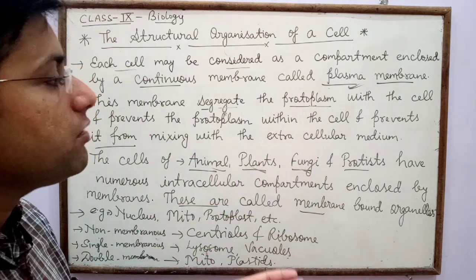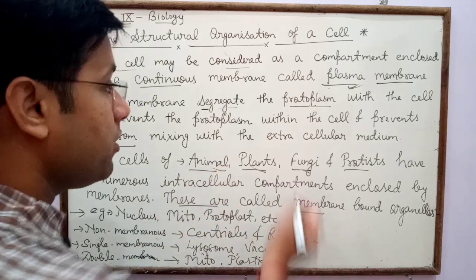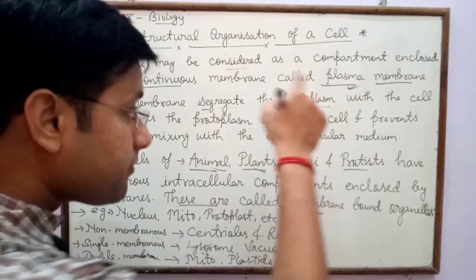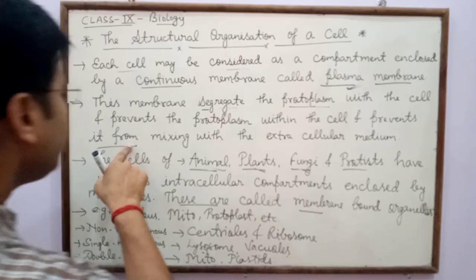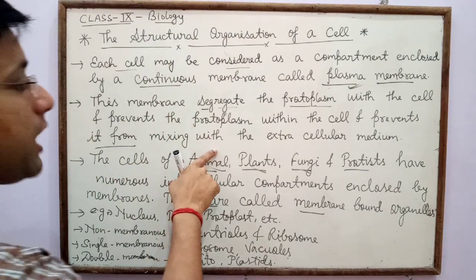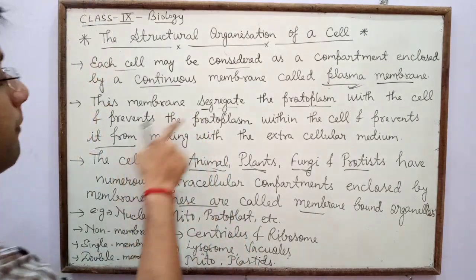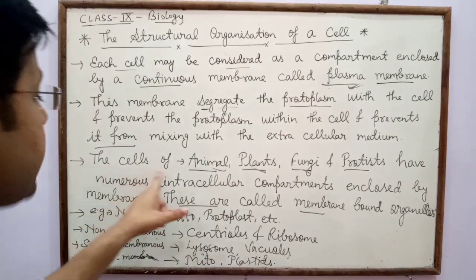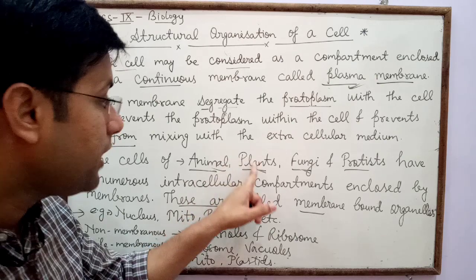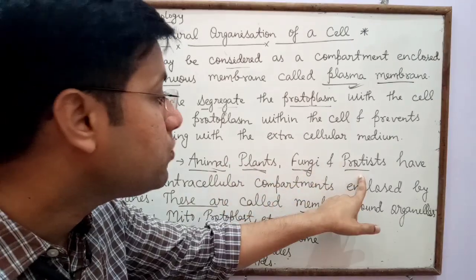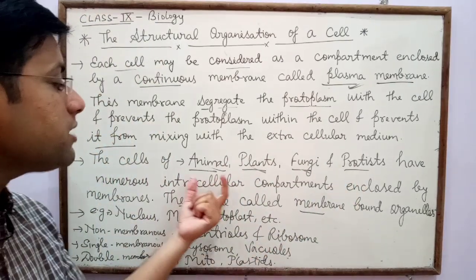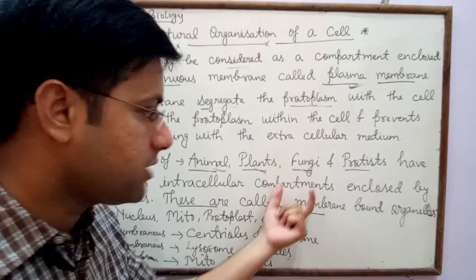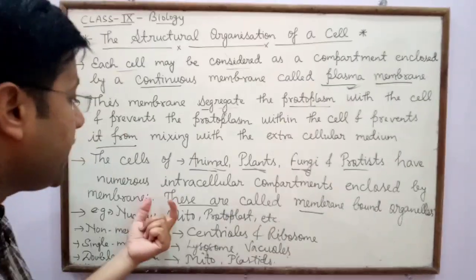If any extracellular medium is present, at that time the plasma membrane also prevents the protoplasm from mixing with the extracellular medium.